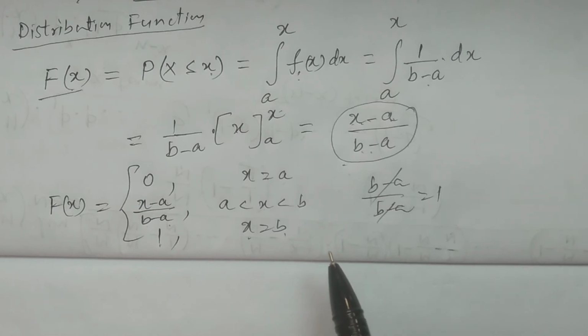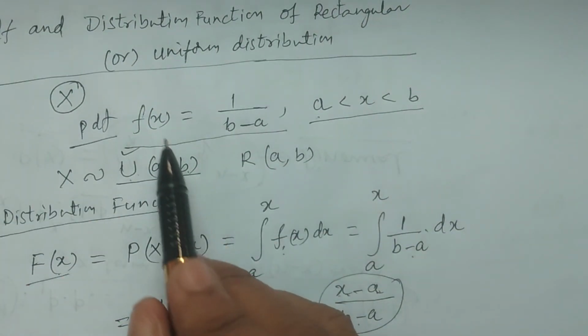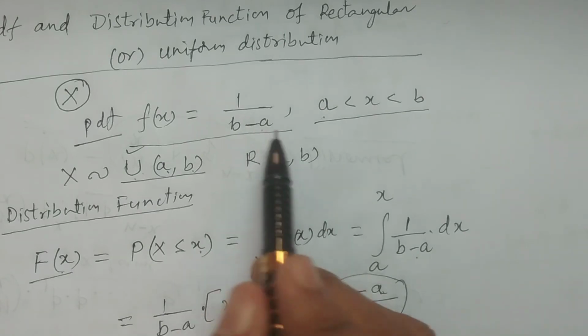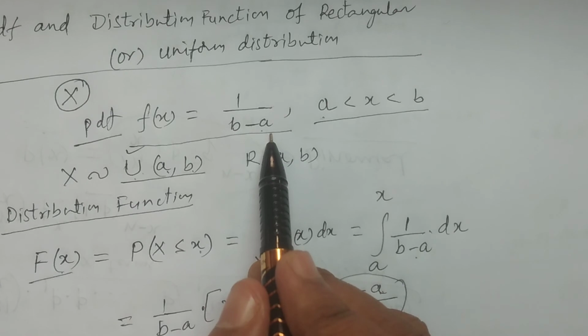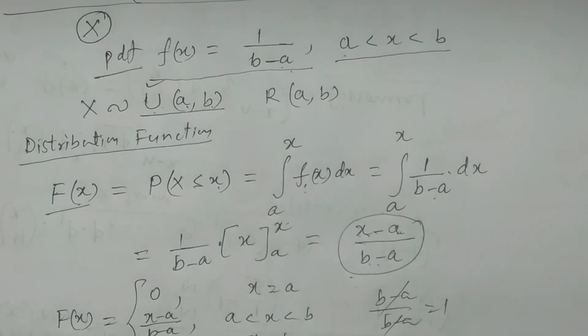Hope you understand. This is the distribution function, and this is the probability density function, PDF, of the rectangular or uniform distribution, and also the definition of the rectangular distribution. I explained the probability density function and distribution function, and the definition of rectangular or uniform distribution. Thank you.